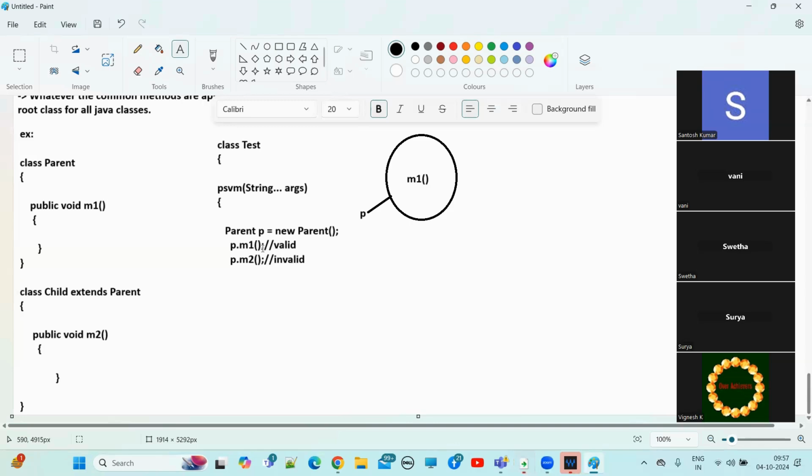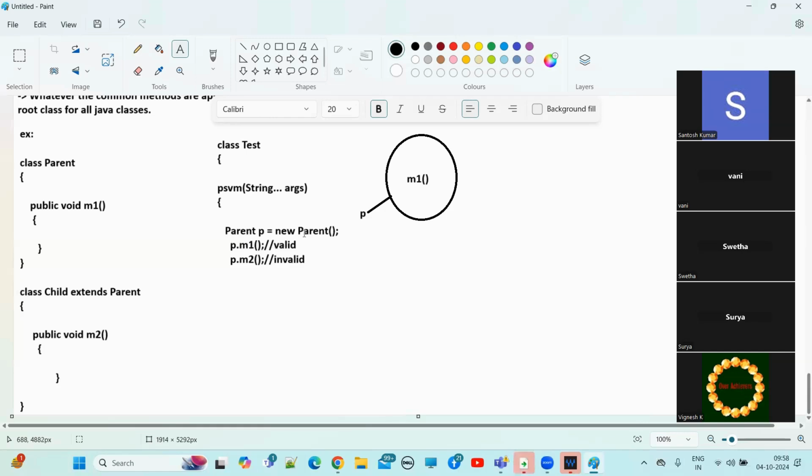P dot M1 method. What is the type of P? Parent. And which object are we assigning to this Parent P?